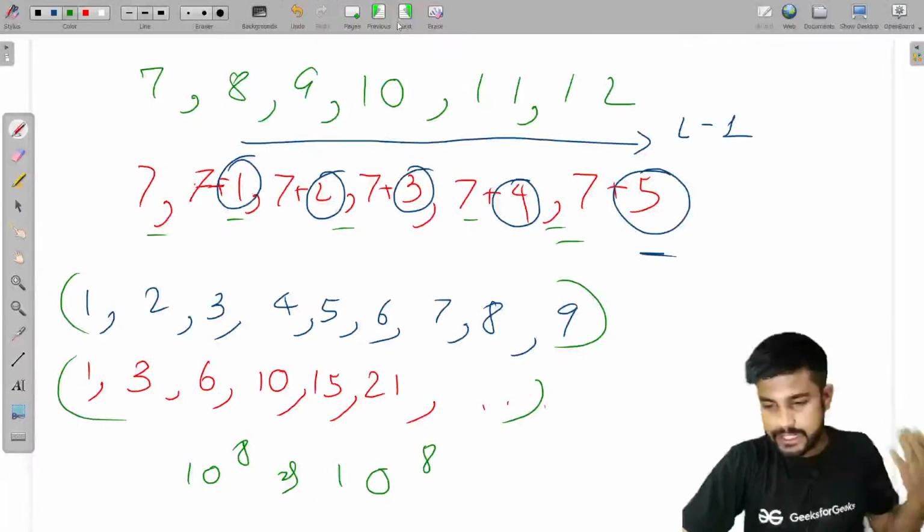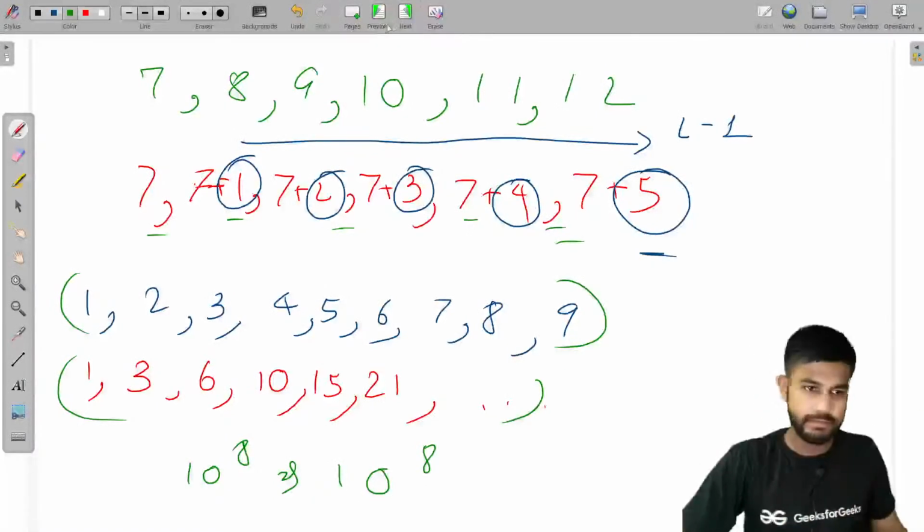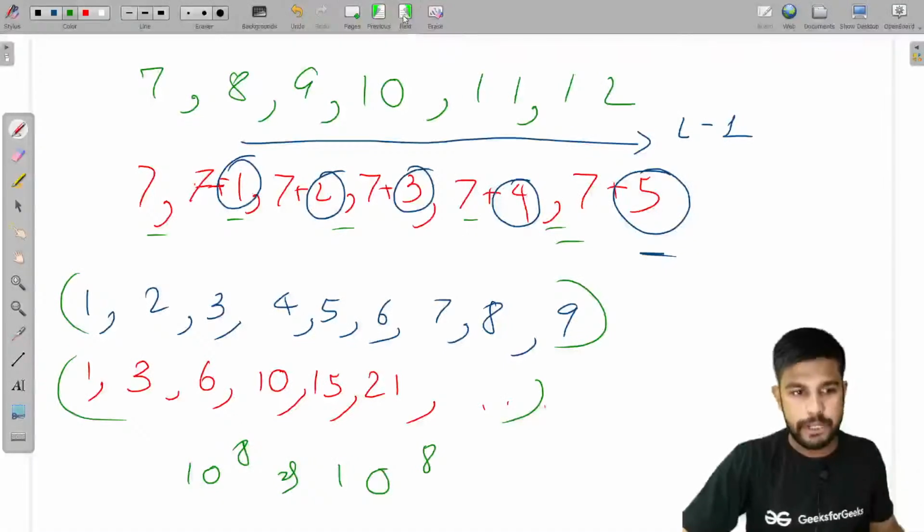If it is divisible, then it is good to go. If it is not divisible, then it is not good to go. Okay. Now the optimization part.